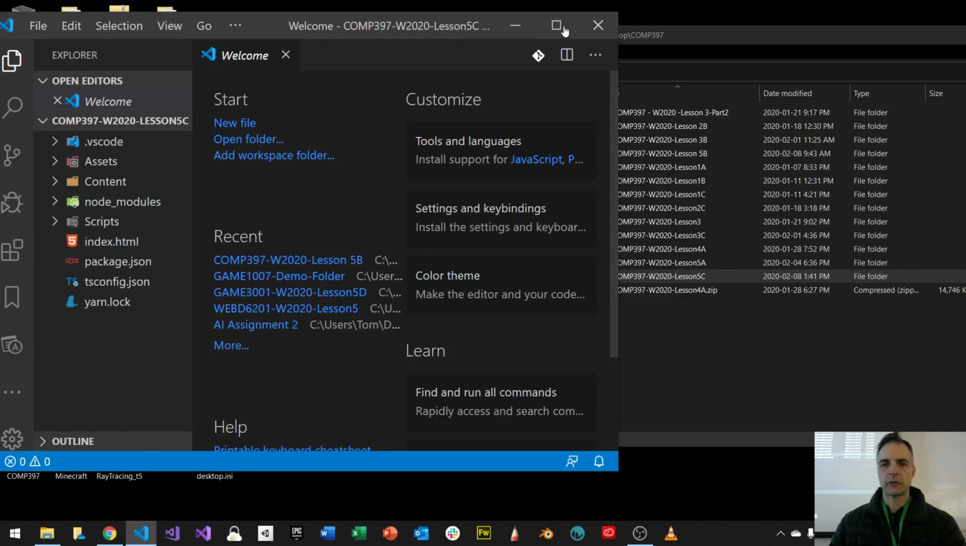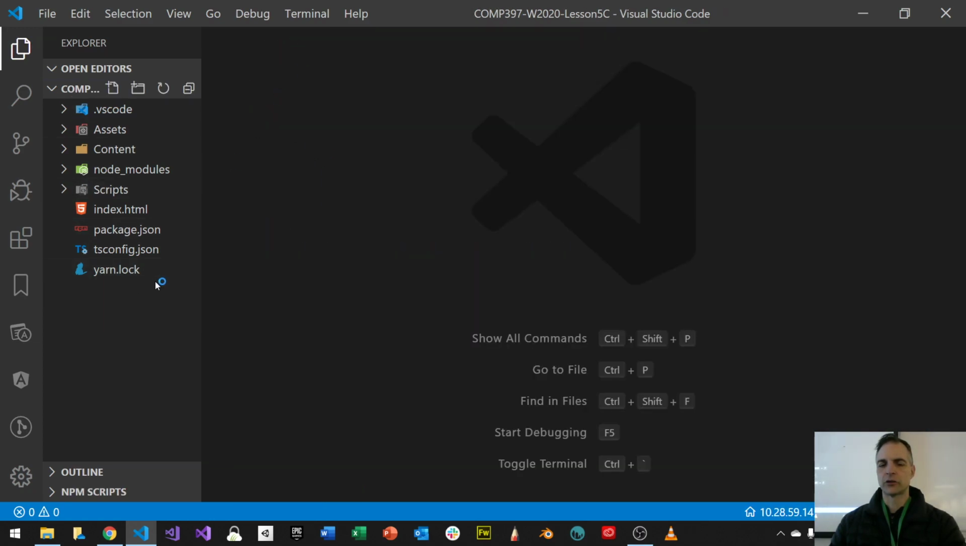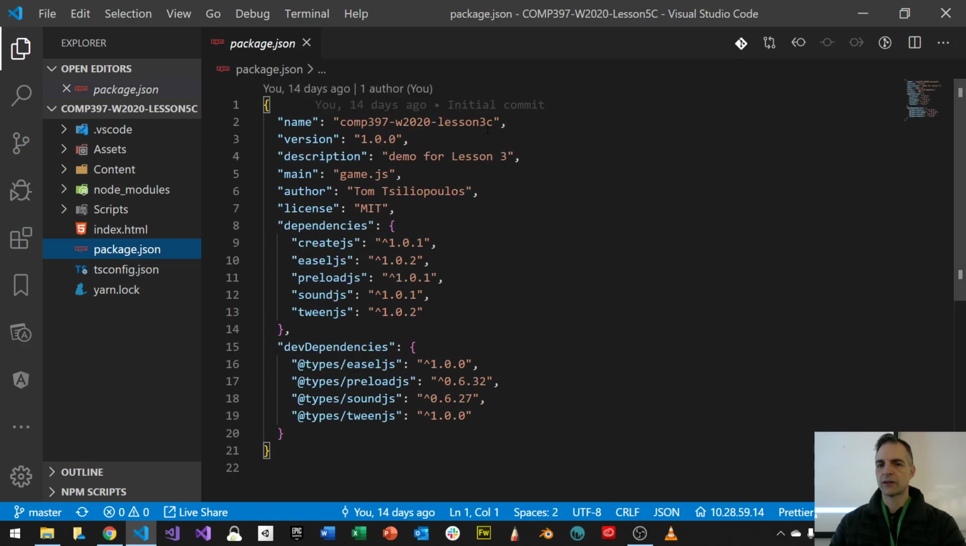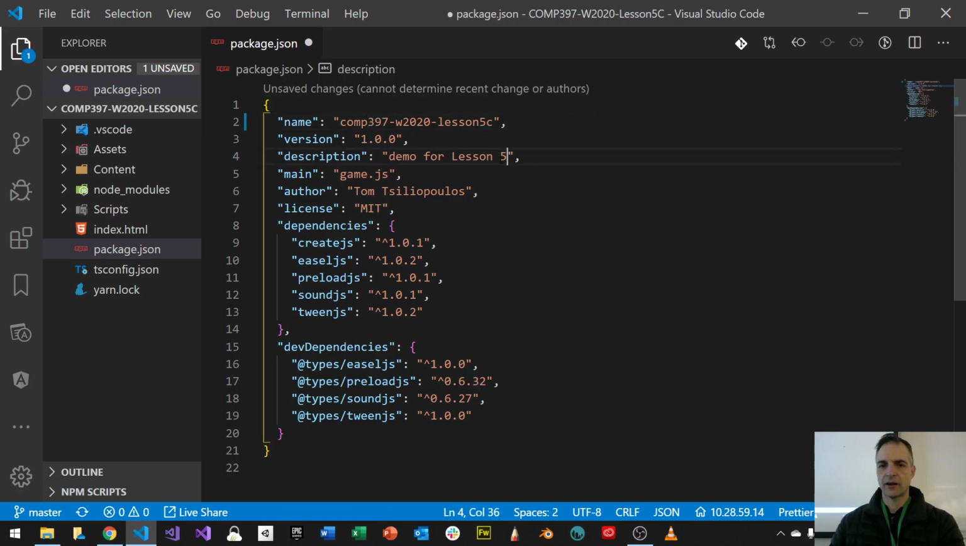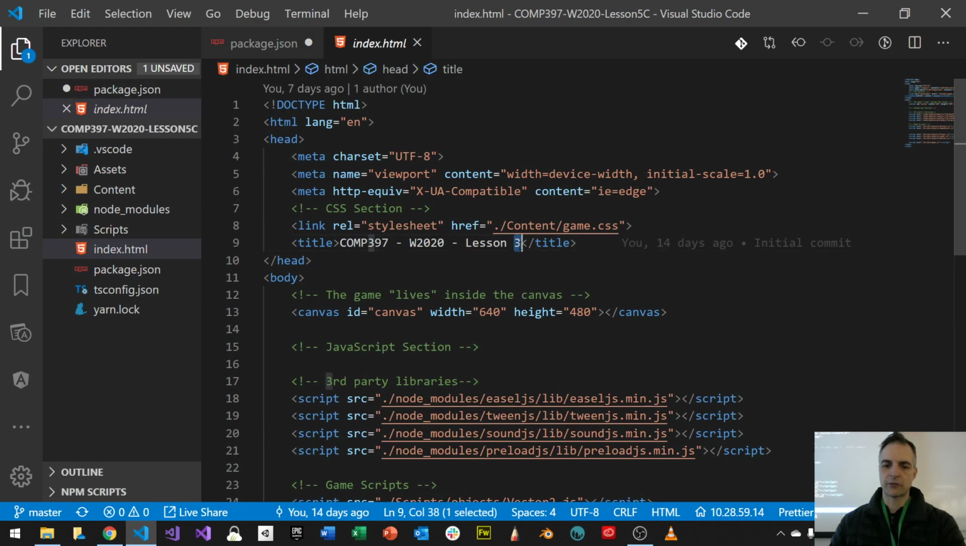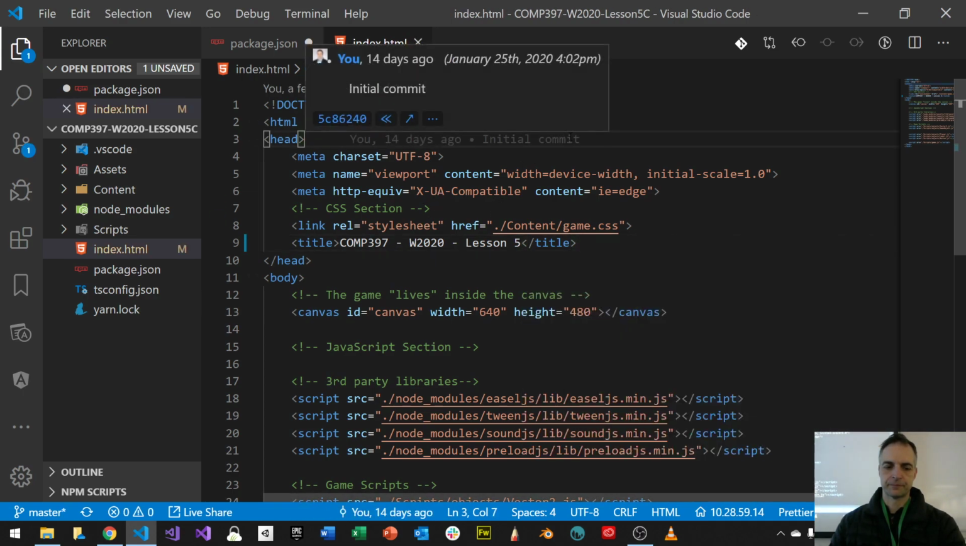All right, so just like we've done in the past, whenever we look at our folder, in my package.json I want to change this from 3C to 5C. This is kind of just for completeness; I don't really need to do this. In my index.html, it should say less than 5, not less than 3, just so that we're up to date with everything.